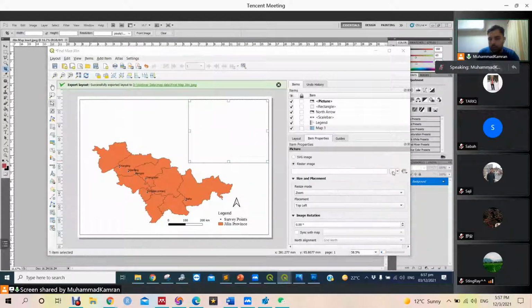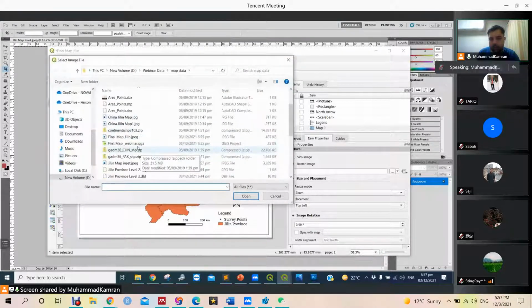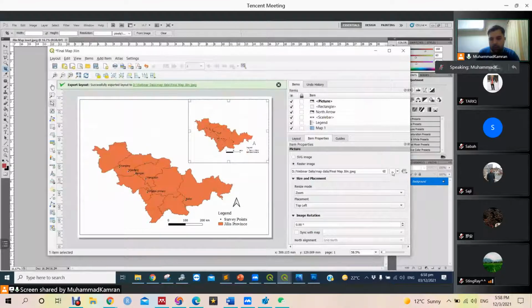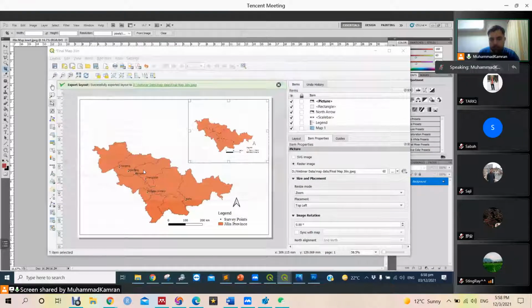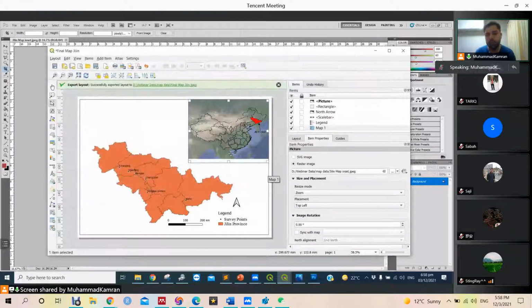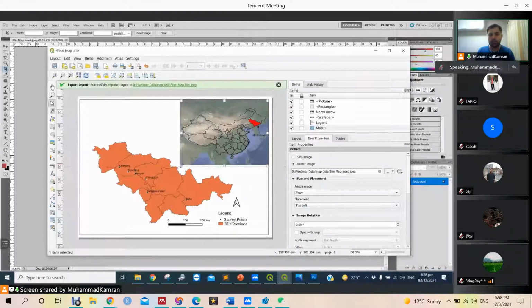It is a raster image, and oh no, Jilin map insert. Yes, it is now working. Actually the image was so big that whatever we increase or decrease the size, we can make a small rectangle outside it.